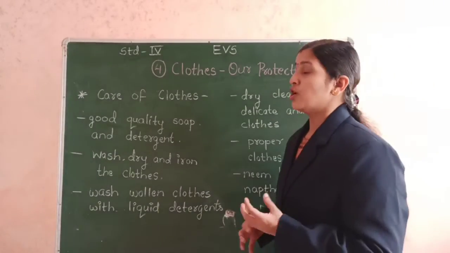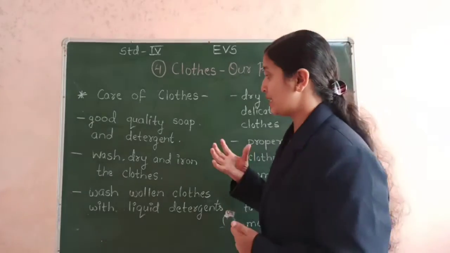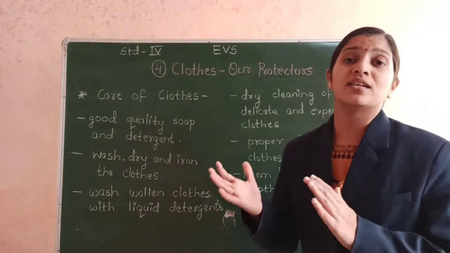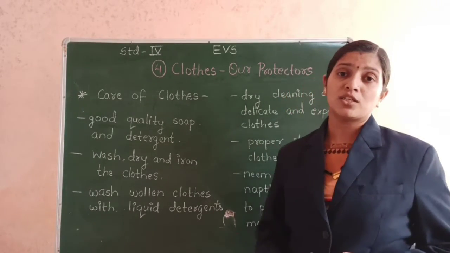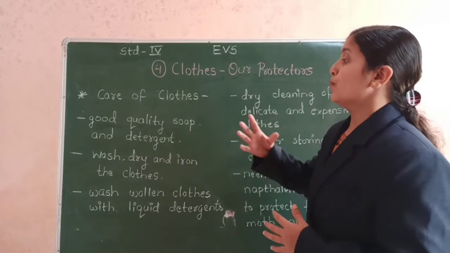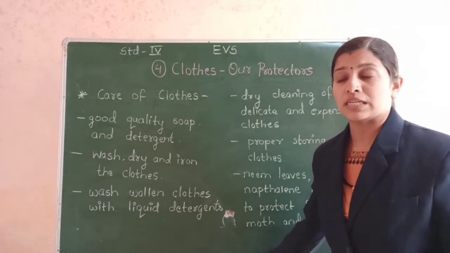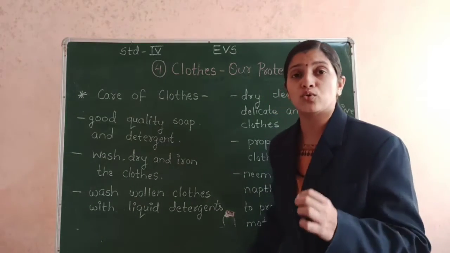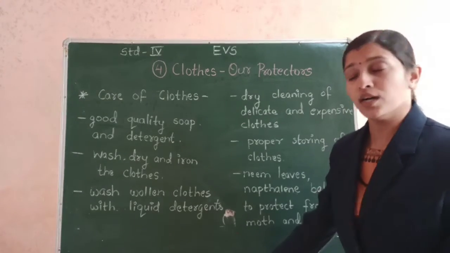So the first important tip that I would like to tell you is, when you are washing the clothes, you have to use a good quality soap and a good quality detergent. The clothes need to be taken care of in a proper way. A good soap and a good detergent will help you to keep your clothes in a good condition for a longer time. So it is very necessary that you use a good quality soap and a good quality detergent when you are cleaning and washing your clothes.